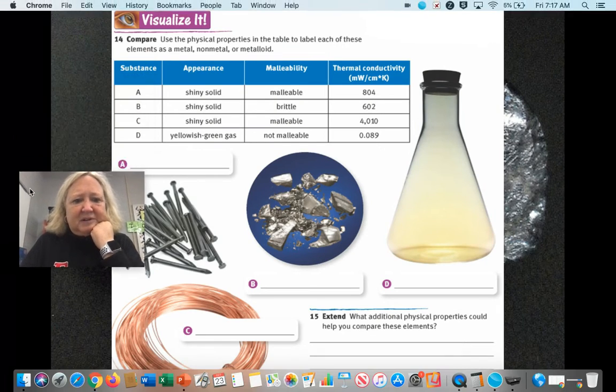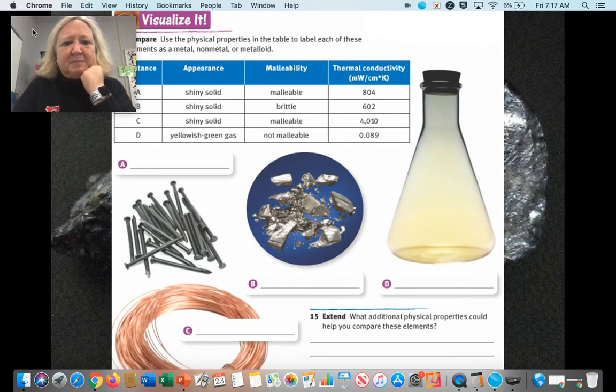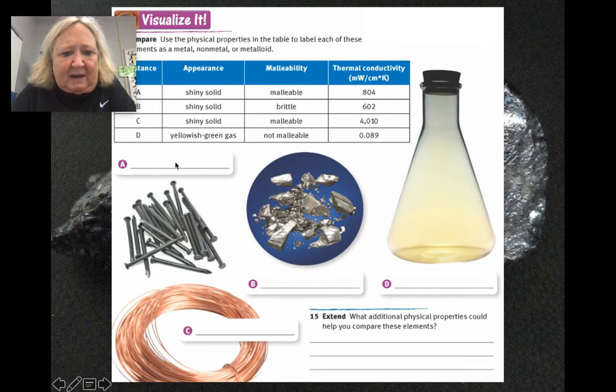All right, let's look at some questions here. These are from our textbooks. It says use the physical properties in the table to label these down here as metals, metalloids, or nonmetals. A here is shiny, so that means it has luster, and it is malleable and thermal, or conducting heat. So what do we think that would be? Well, that is the metal.